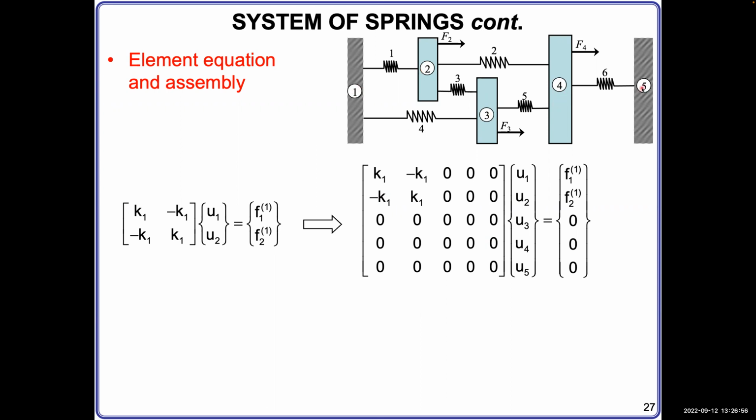We have 5 displacements within the whole system, and correspondingly we have 5 forces on nodes 1, 2, 3, 4, 5. So we have 2 vectors, U and F. Spring constant matrix times this displacement equals the force. Here we have expanded to the whole system now.